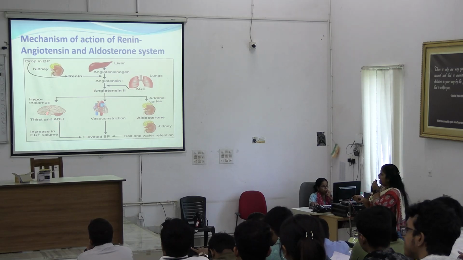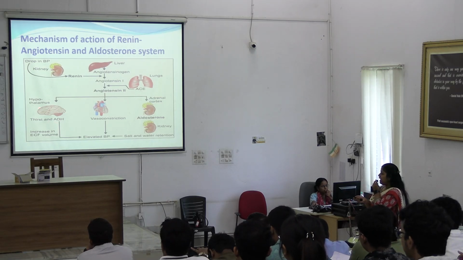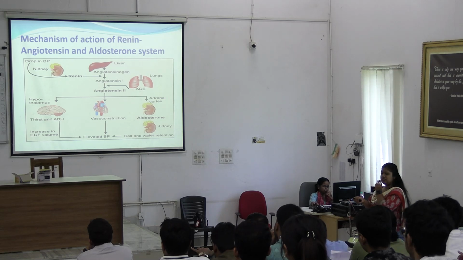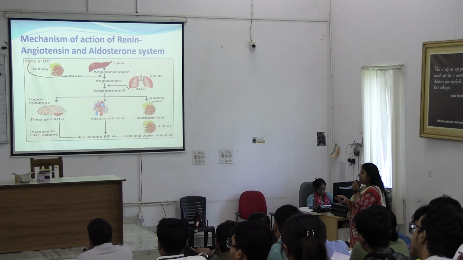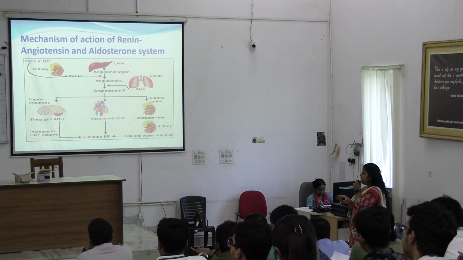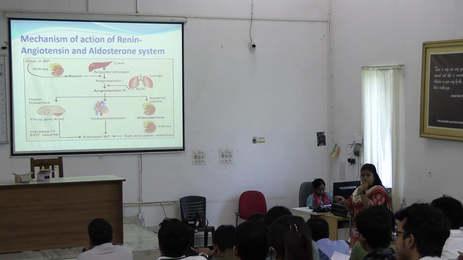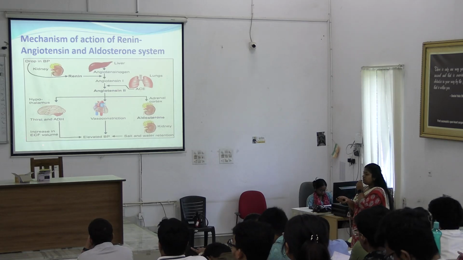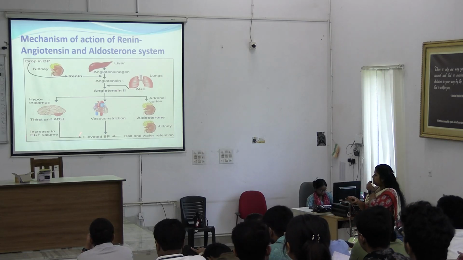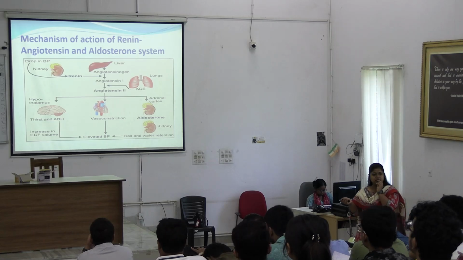So how in hypothalamus? You all know that in hypothalamus there is a thirst center and it can stimulate the production of ADH, and by increasing water intake and retention of water from urine will lead to increased extracellular fluid volume, and thus BP can be elevated.